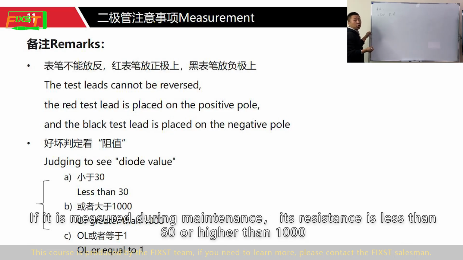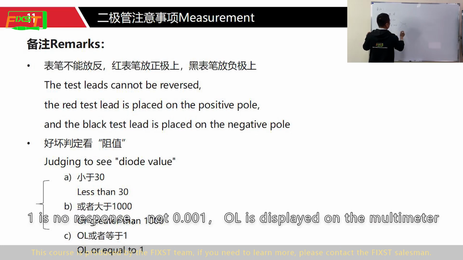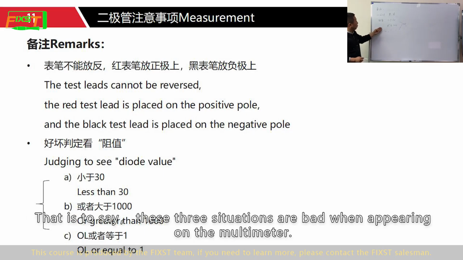If it is measured during maintenance, and its resistance is less than 60 or higher than 1000, or 1, also called infinite, OL. 1 means no response, not 0.001. OL is displayed on the multimeter. That is to say, when these three situations appear on the multimeter, the diode is bad.